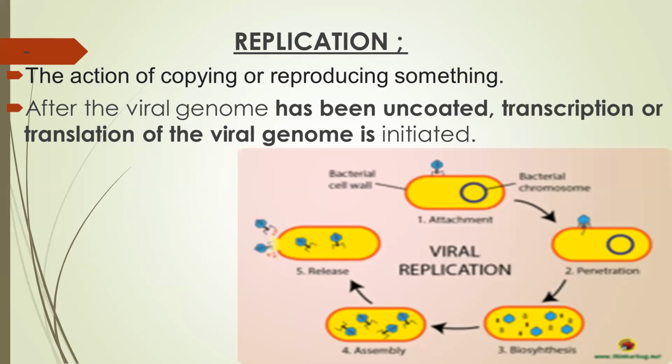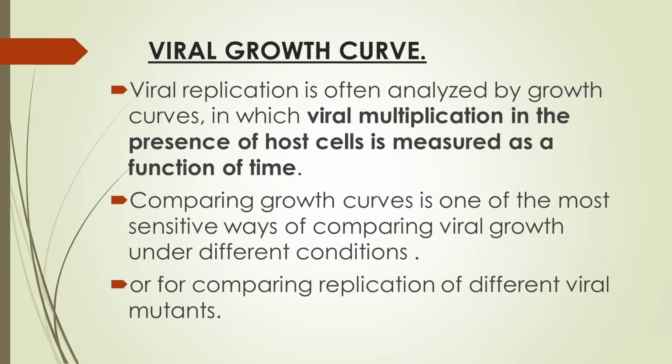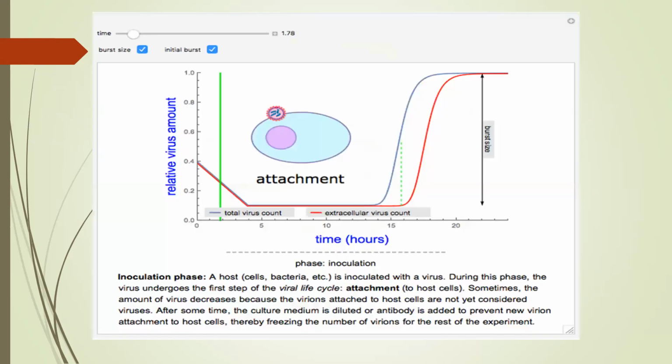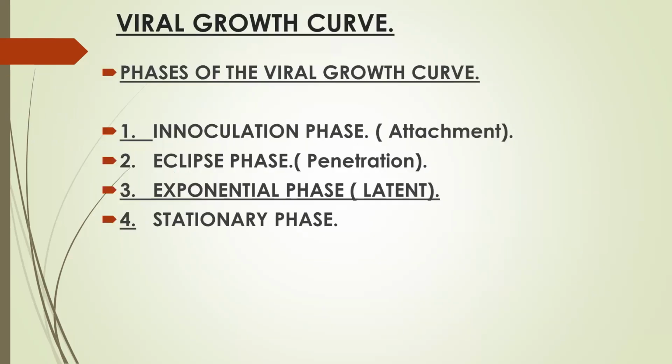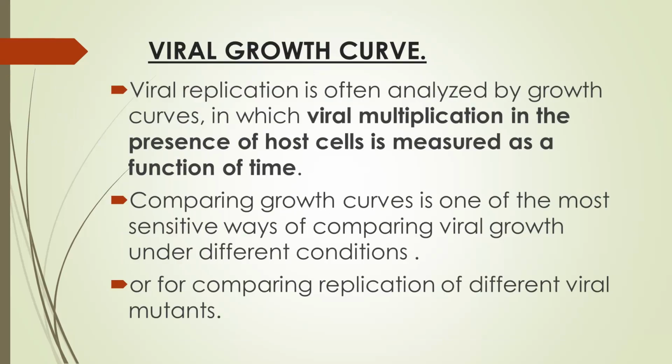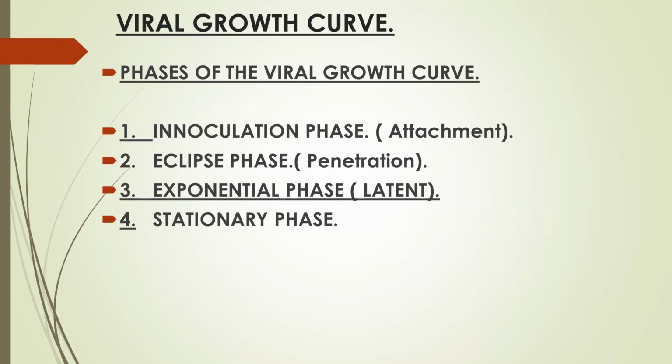Now, after the viral genome has been uncoated, transcription and translation of the viral genome is initiated. In order to understand this, there is a viral growth curve, by which viral replication is often analyzed. In this viral growth curve, viral multiplication in host cells is measured as a function of time. Now there are four phases in the viral growth curve.